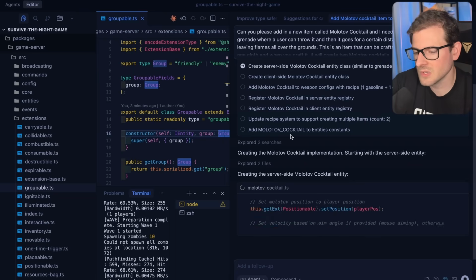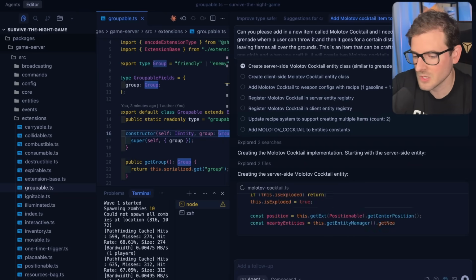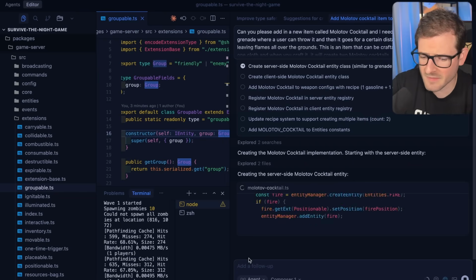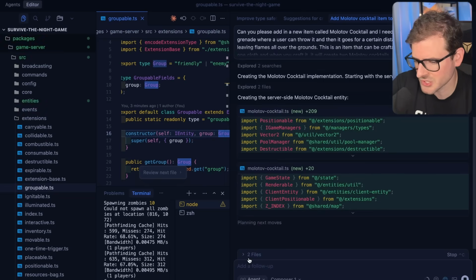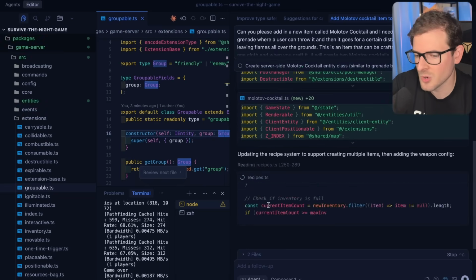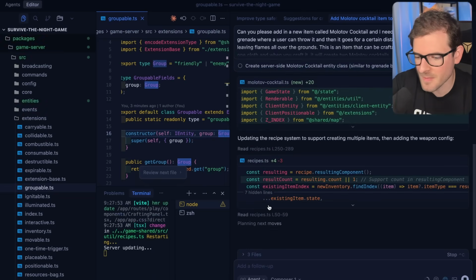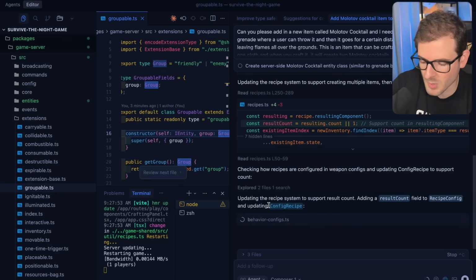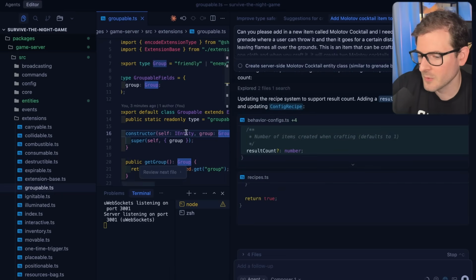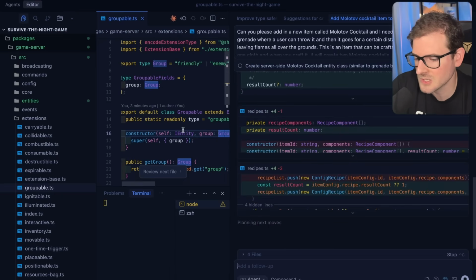I will say that often with a larger prompt like this, I might have even done a plan mode. I have found plan mode makes it a little bit more successful. Often with a larger prompt, it may miss 1 or 2 things, and you have to come back and reprompt it saying, hey, you broke this, or hey, this isn't working. But for a small feature like this, I have a feeling it's going to one-shot it.